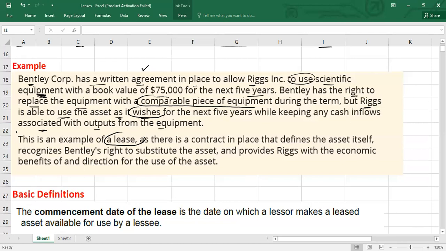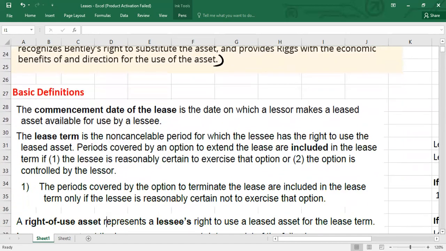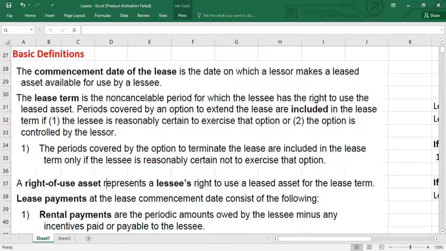You can just go through the answer here. Now we have basic definitions which are relevant to the lease, and it's really important. First of all, the first definition is called lease commencement date. What is the lease commencement date? Like when the lease should start.